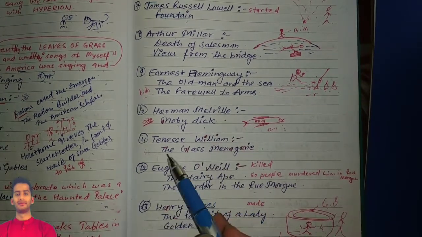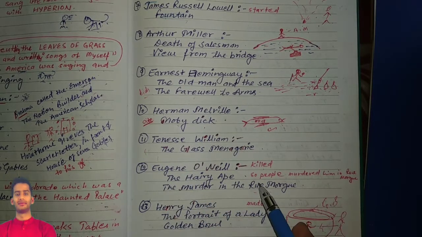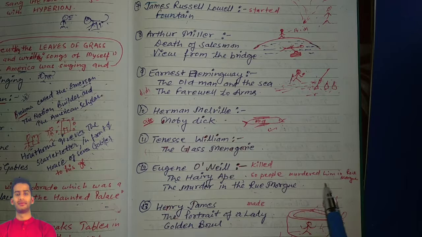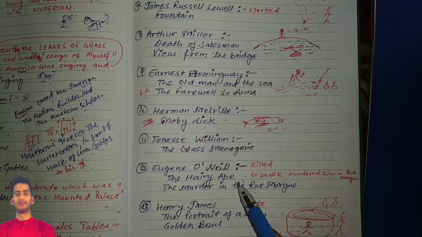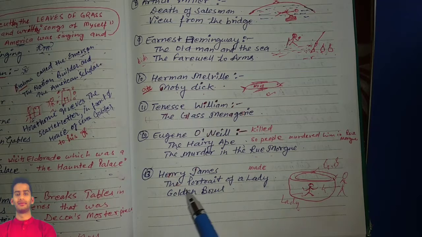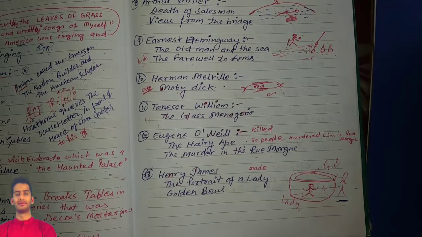Here there are some easy ones. Tennessee Williams, The Glass Menagerie. And here Eugene O'Neill killed the hairy ape, and The Murders in the Rue Morgue. People killed Eugene O'Neill. So who killed the hairy ape? Eugene O'Neill. So this is the shortcut. Henry James made The Portrait of a Lady on a Golden Bowl. You can see this is the golden bowl, and Henry James made this portrait of a lady. Got it?